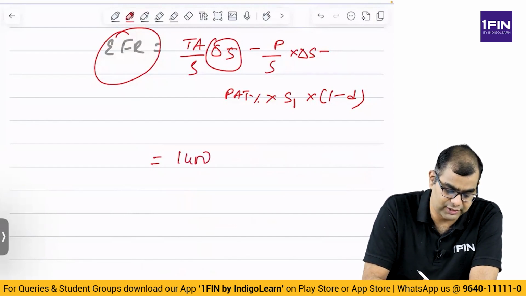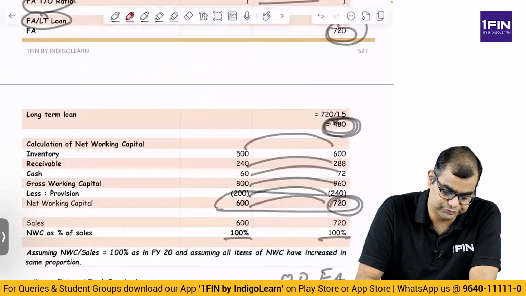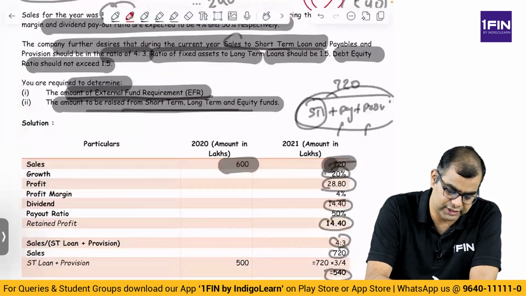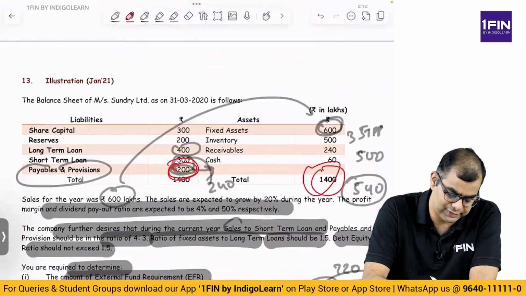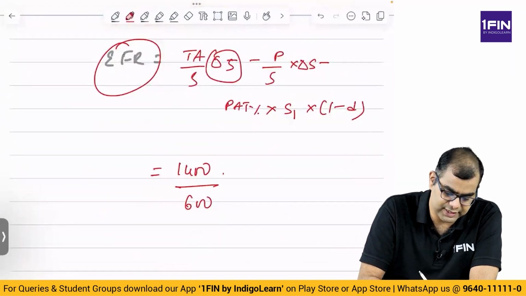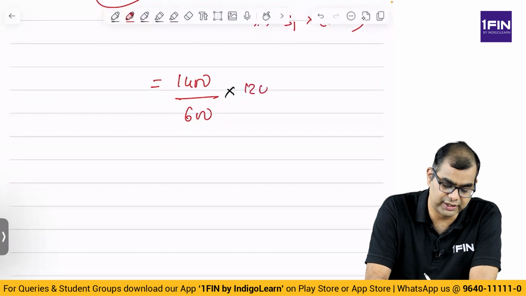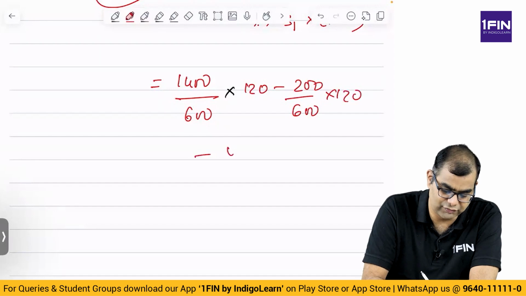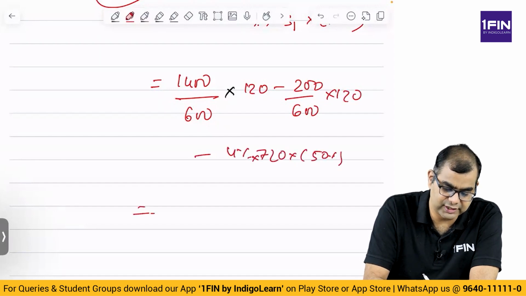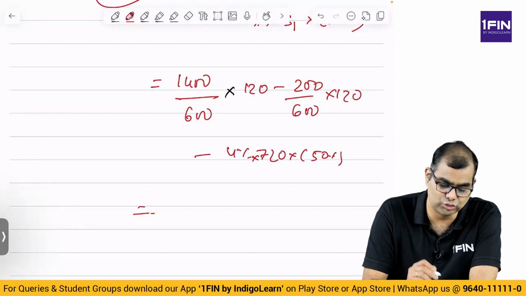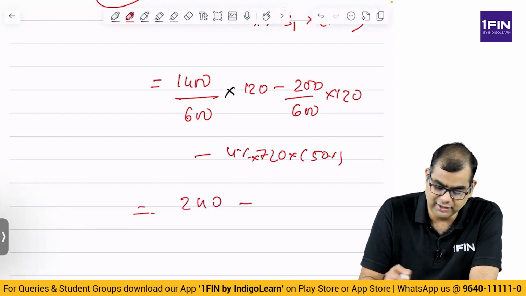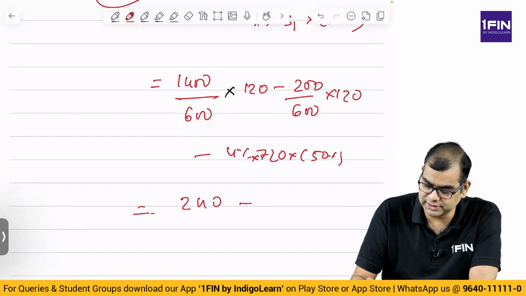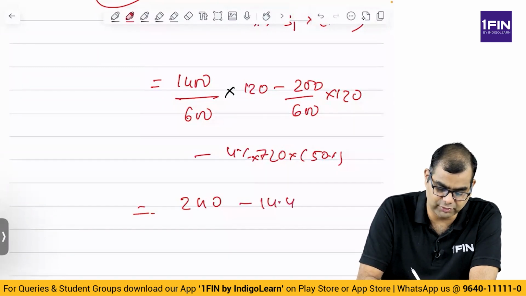Total assets is 1400 by sales is 600. 1400 only, no? Balance sheet total, yes, 1400. And what are the payables? Payables are 200. So 1400 by 600 into the increase in sales, which is 120, minus 200 by 600 into 120, minus 4% of 720 into 50%. 1400 minus 200 is 1200, 1200 by 600 is 2, 2 into 120 is 240, minus 720 into 4% by 2, which is 14.4. So that is 225.6, the external financing required.